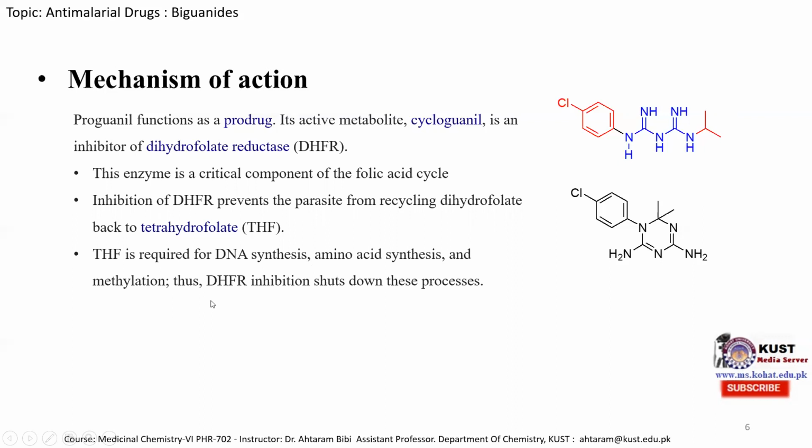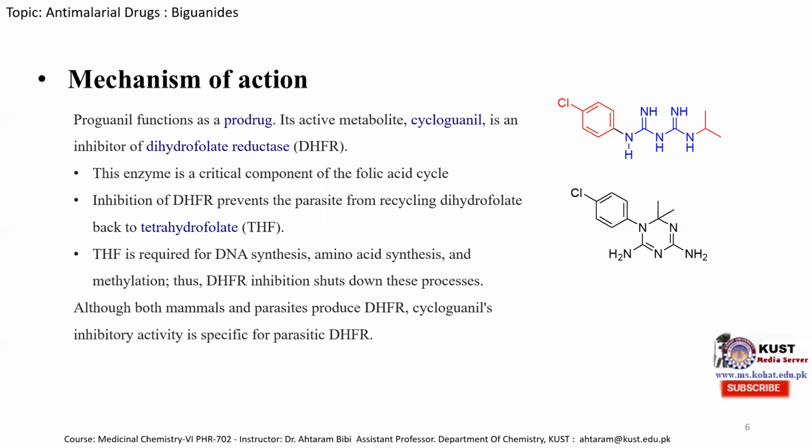Thus, dihydrofolate reductase inhibition shuts down the growth process of the parasite. So both mammals and parasites produce dihydrofolate reductase, but cycloguanil inhibitory activity is specific for parasite dihydrofolate reductase. So this is an important point to be noted, that both the host cell in the body as well as the parasites produce the dihydrofolate reductase, but the cycloguanil molecule is only active for the inhibition of the parasitic